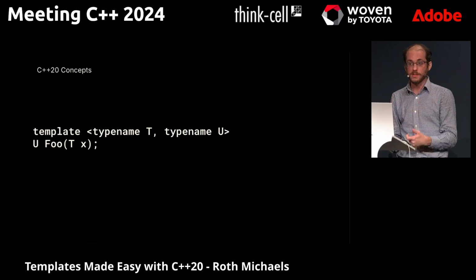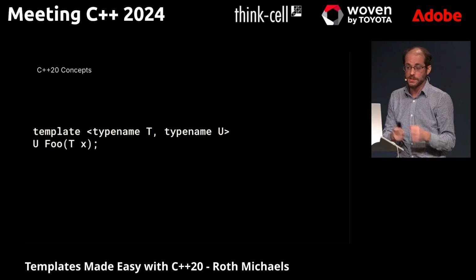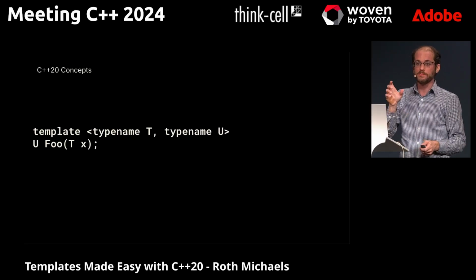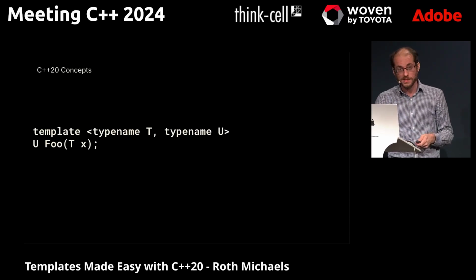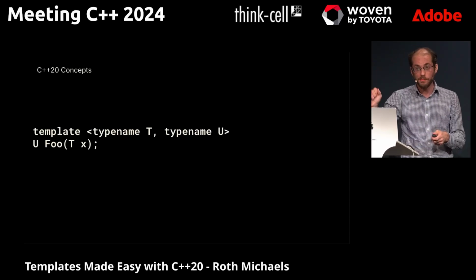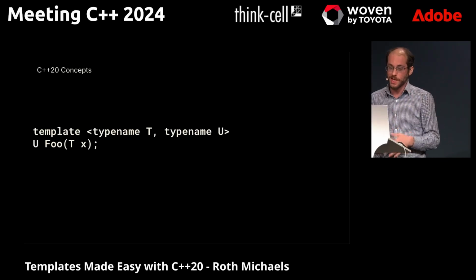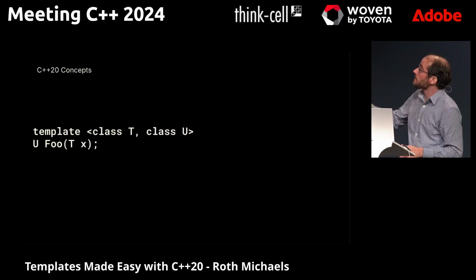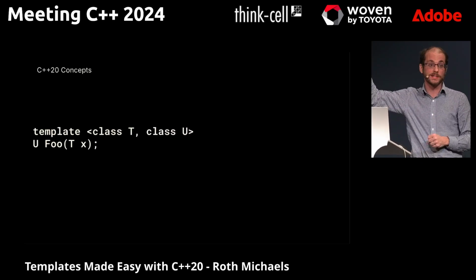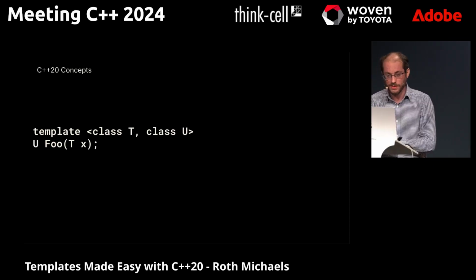This is a personal taste thing of mine. One, for slides, I get to make it bigger for you if I use fewer letters. Also, in this case, you can interchangeably use class and typename. There are other places in C++ where you can only say typename, and so I like to save typename for that. It's a personal style thing. I used to think the complete opposite, but just keep in mind, class, if you've not seen this, doesn't mean class type. It's a little bit weird, but it just really means type, or typename in that case.